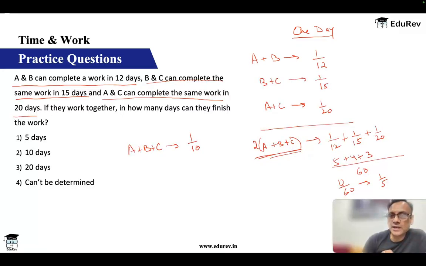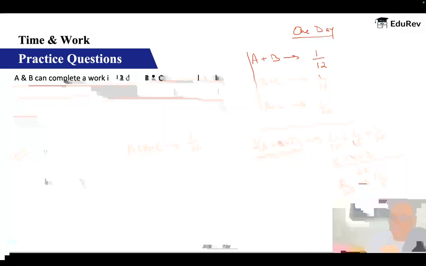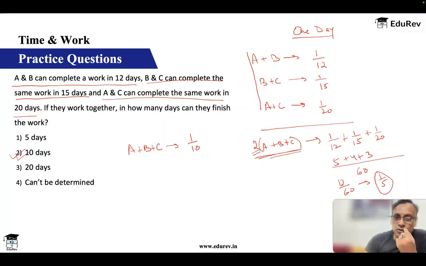This 2 will come because when you add this, you can see that A will come twice, B twice, C also twice. Now this question is already answered. The answer is 10 days. Not 5 days. You get 1 by 5, but this 1 by 5 is wrong because you have 2. So the answer is going to be 10 days.